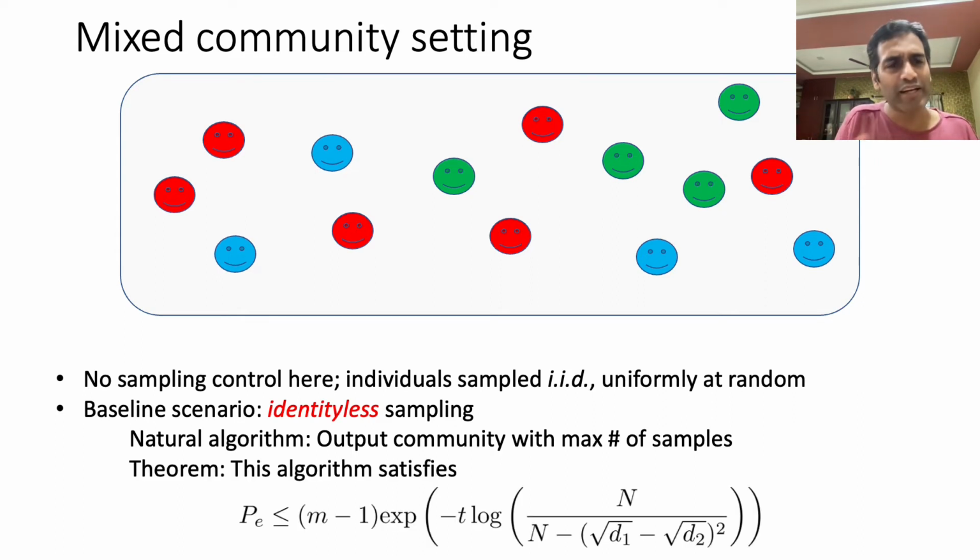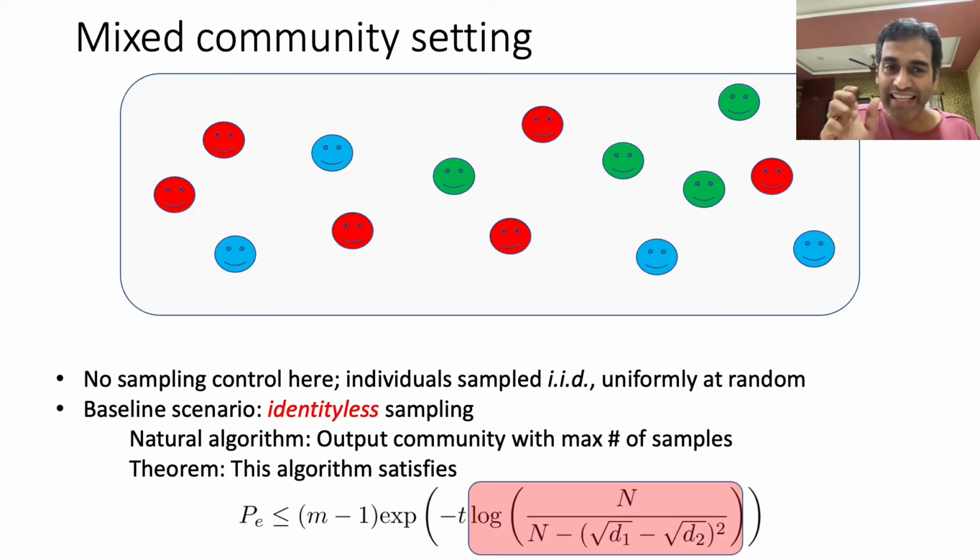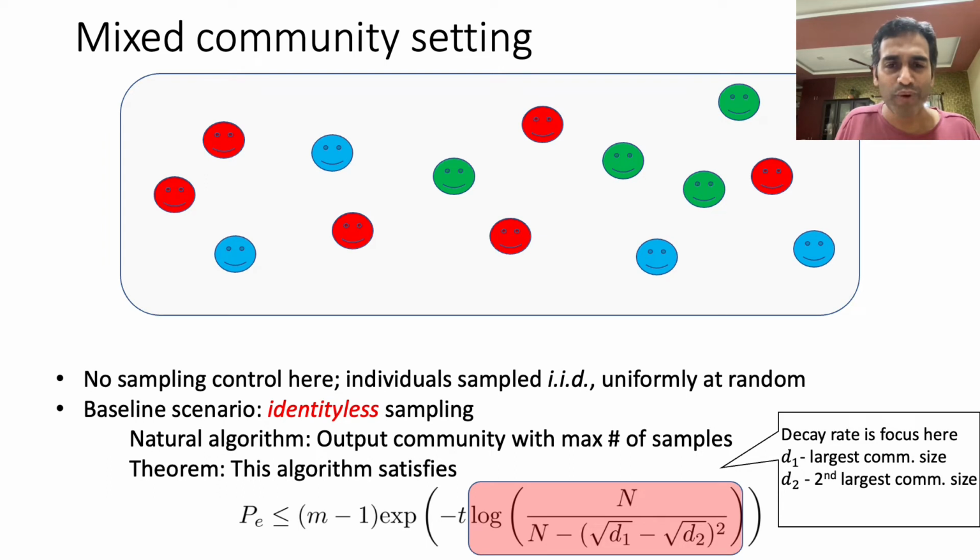And as one might expect, it is possible to characterize the probability of error under this simple algorithm. The probability of error is upper bounded as follows, as a constant multiplied by e raised to minus a certain decay rate. That decay rate that is multiplying e raised to minus T in the exponent is in fact the key focus of our work, given that we are working in this fixed budget type of setting. To tell you what this decay rate looks like, it consists of three quantities.